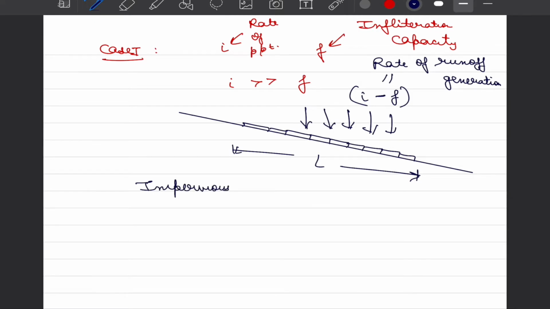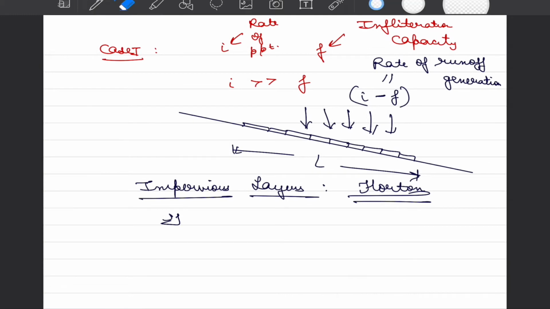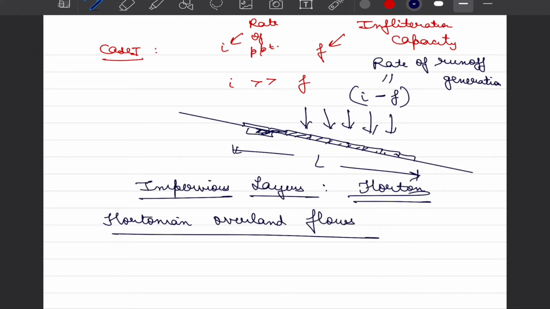impervious layers. This phenomenon was first studied in mathematical detail by Horton, and we have already learned about Horton's equation. That's why this kind of overland flow is generated because of the top layer getting saturated. Since there is no air in this concrete or impervious layer, by definition that means we have reached saturation. So that kind of flow is called Hortonian overland flow, and it typically happens in urban settings, specifically when we are talking about impervious layers.